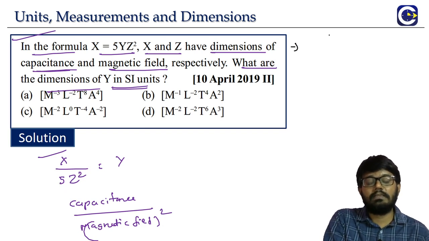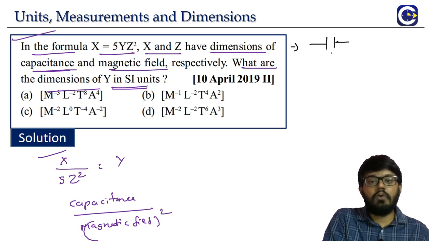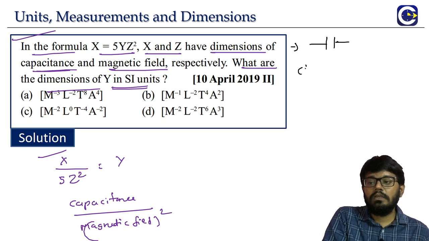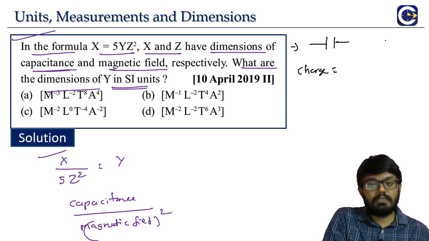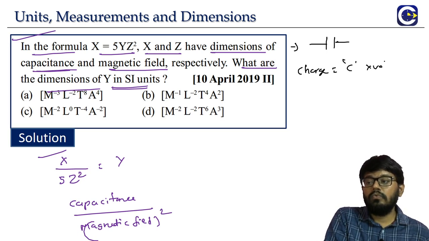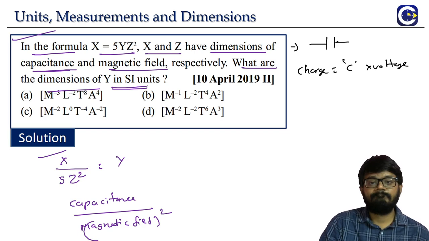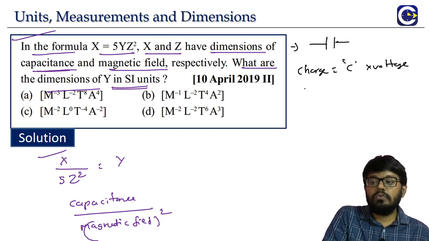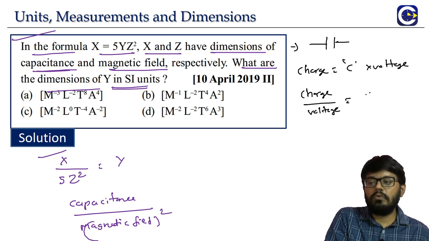So where do we get the capacitance? If you want to calculate, there are various formulas that we can use to calculate the capacitance dimensional formula, but we can use this one. Charge on the capacitor plates will be equal to what? Capacitance C into voltage. Okay, so charge by voltage, that will be equal to the dimensions of the capacitance.